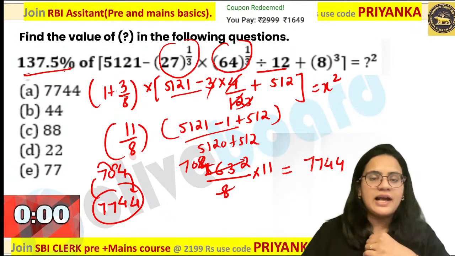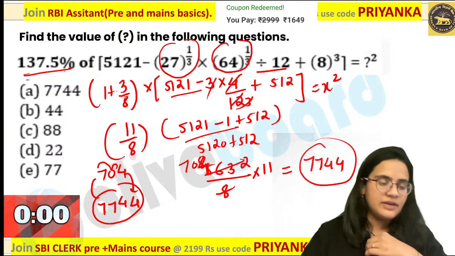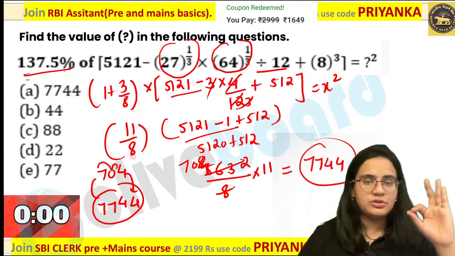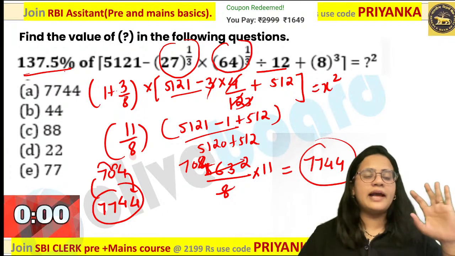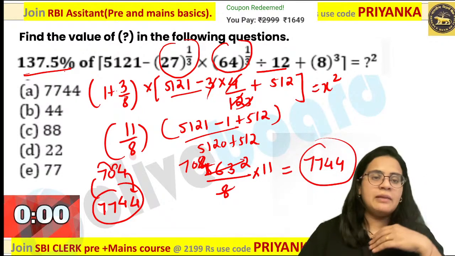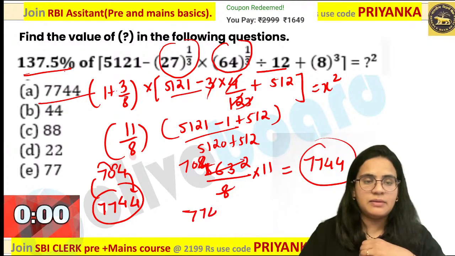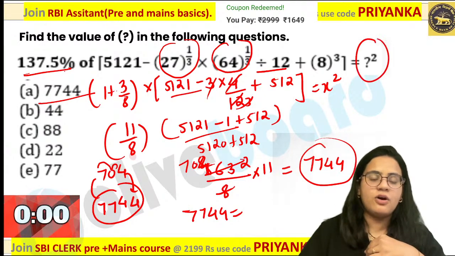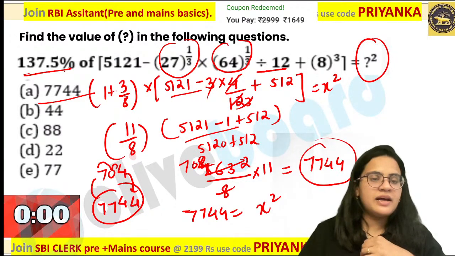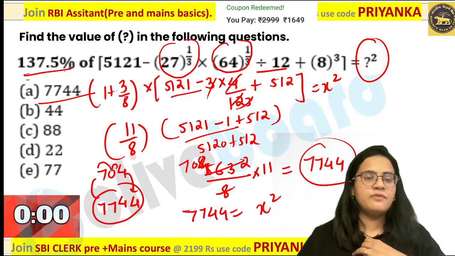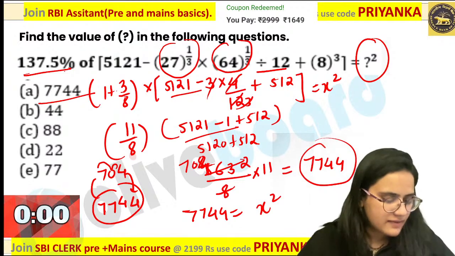Okay, now once you have calculated 7744, I think Vinay Kumar is my paid batch student. Today itself we have done how to calculate the square root. Can you tell me what would be the square root of 7744? Because this 7744 is nothing but x square over here. Can any one of you tell me what would be the square root of this value?